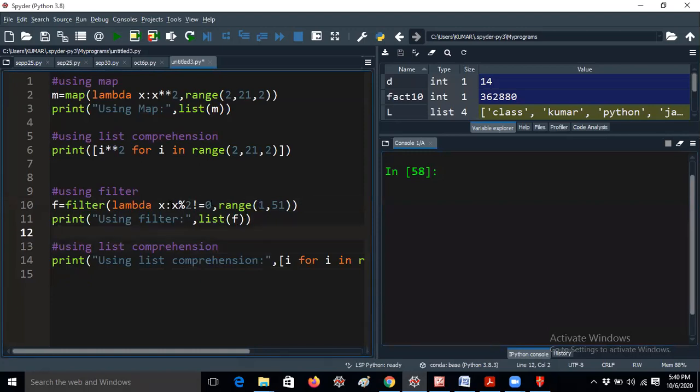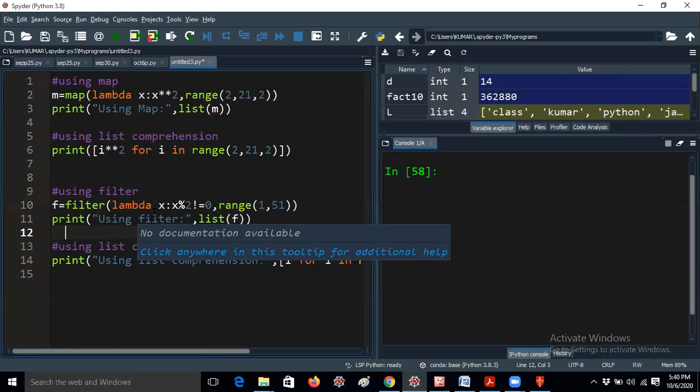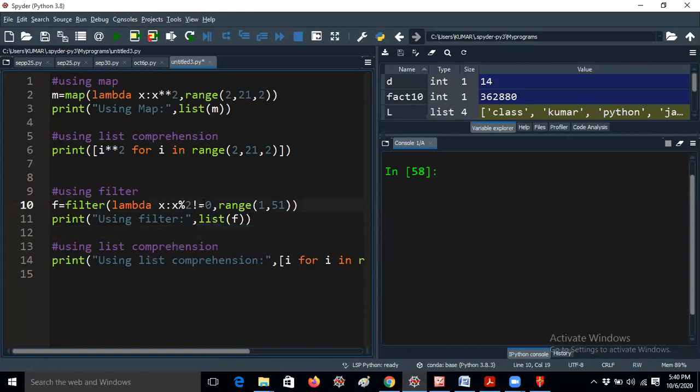So it will check 1 modulus 2 not equal to 0. You know the condition. If any number is divisible by 2, then it will get the remainder as 0, and it is called an even number. If it is not divisible by 2, then it will return 1, or whatever it may be, but not 0. Then it is called an odd number. According to that rule, I am giving x modulus 2 not equal to 0. That means here it executes 1 modulus 2 not equal to 0. The condition is true, then 1 will be printed.